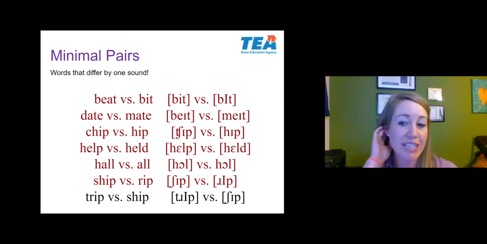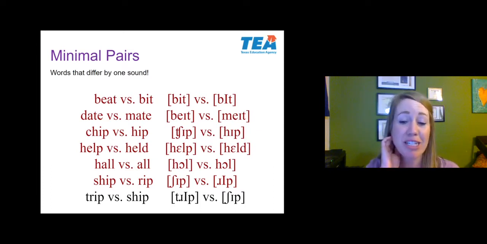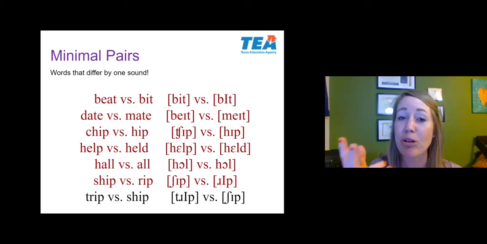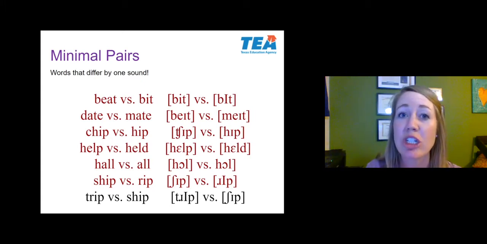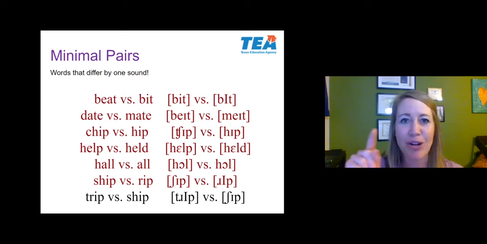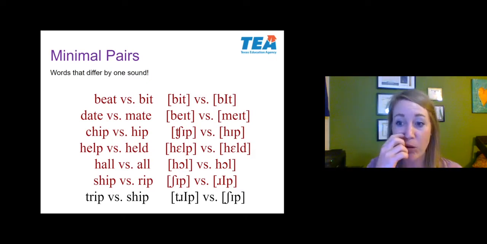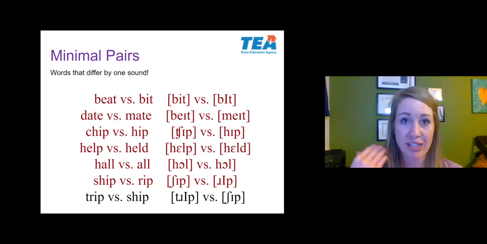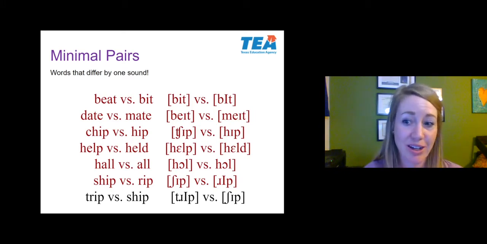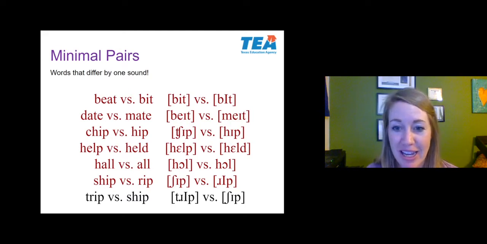Or you might have looked at the phonemic spelling and saw that ch gets two phonetic sounds, right? But it really doesn't. The symbol looks like two symbols, but it's just one. Ch. Even though it looks like a T and a weird F thing, it's just one symbol. So they each have three phonemes in it, and they only differ by one phoneme. The first word gets ch, and the second word gets h. So those are minimal pairs.